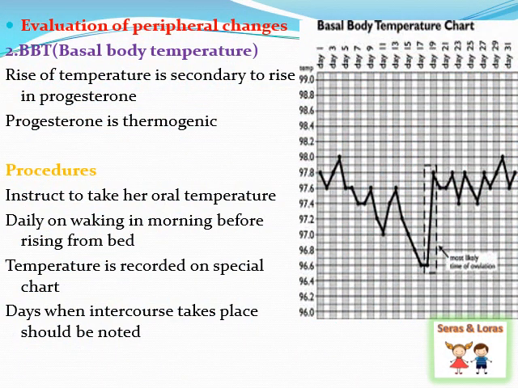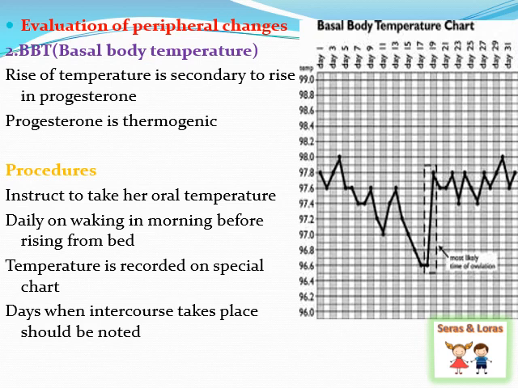Next, we are seeing the basal body temperature. It is the evaluation of peripheral changes which helps to know when the ovulation is exactly happening. Here the rise of temperature is secondary to the rise in progesterone, and progesterone is a thermogenic hormone. So if you are maintaining a chart, you can see there is a rise in the temperature just after ovulation due to the progesterone release. This progesterone is released by the corpus luteum after the ovulation, so it can increase the temperature.